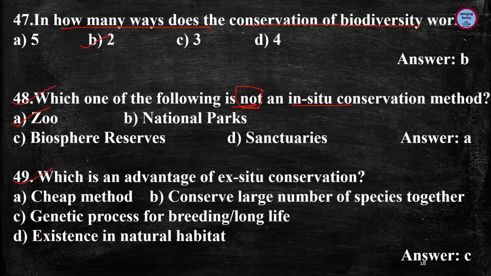And next question is, which is an advantage of ex situ conservation? And the answer is genetic process for breeding and for long life.